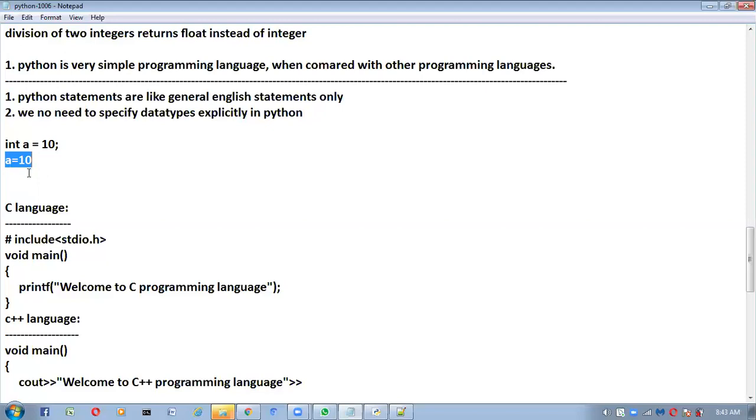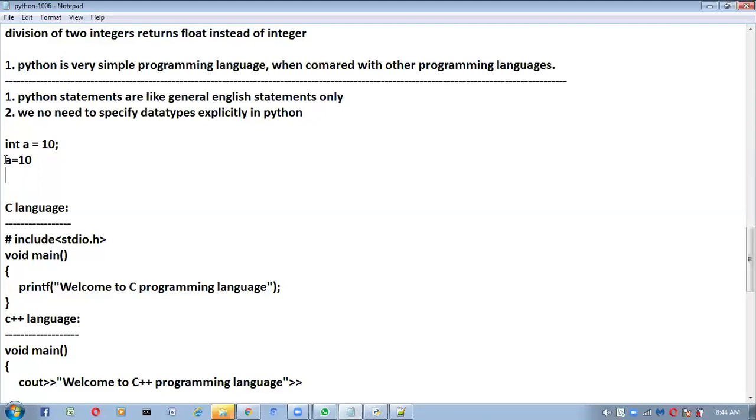Suppose at runtime I provide 10. Automatically it can understand, oh, this guy entered 10, which means this a is an integer type of variable. Suppose I provide a string value like Raju. Automatically it can understand, oh, this guy entered a group of characters enclosed within quotes, which means this a is a string type of variable. Based on the values we provide at runtime, it understands the type of the variable. We don't need to specify the type explicitly like other programming languages.